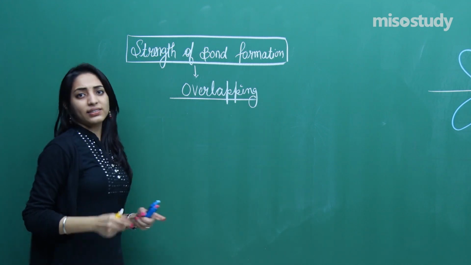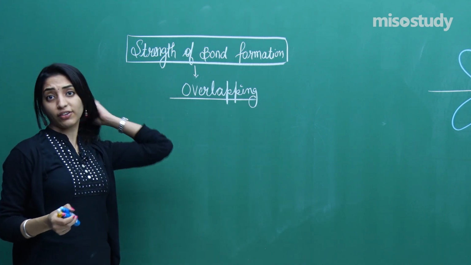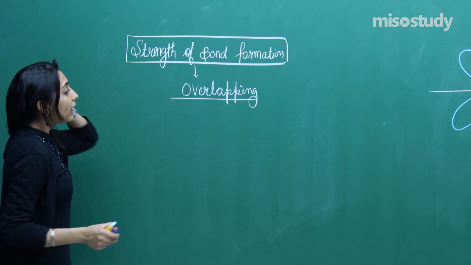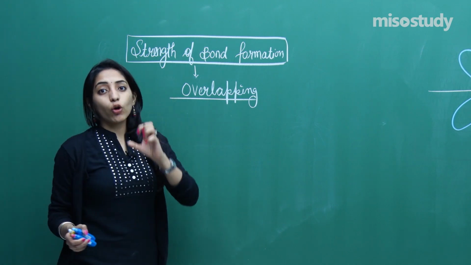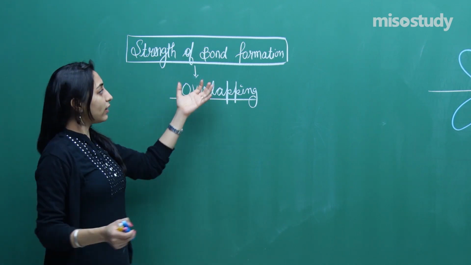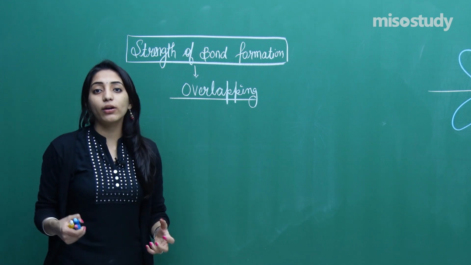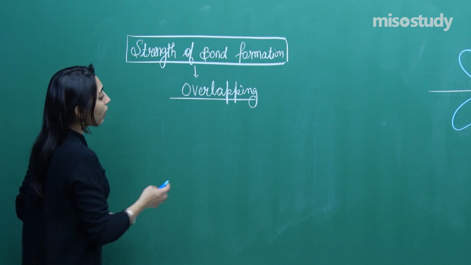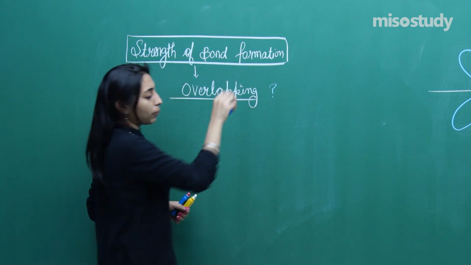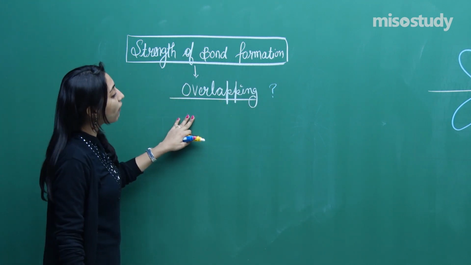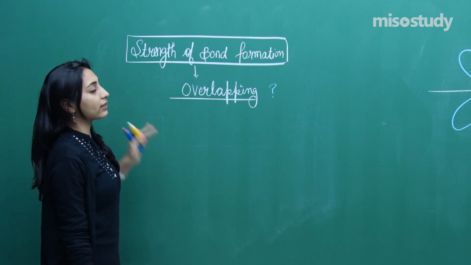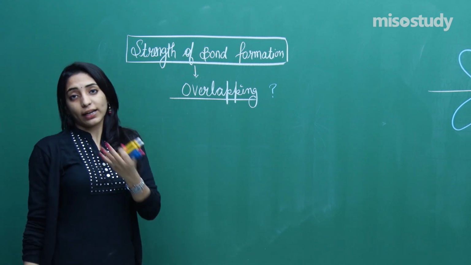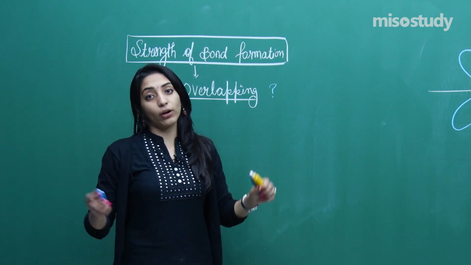Check whether the overlapping is single or double. You need to check it. Now I am saying if the overlapping is more, then the strength of the bond will be more. That means the bond will be stronger. Now our question is, ma'am, what are the factors affecting overlapping, right? If you get to know the factors affecting overlapping, you will get to know the factors affecting the strength of the bond. You will get to know whether a bond will be a stronger bond or a weaker bond.